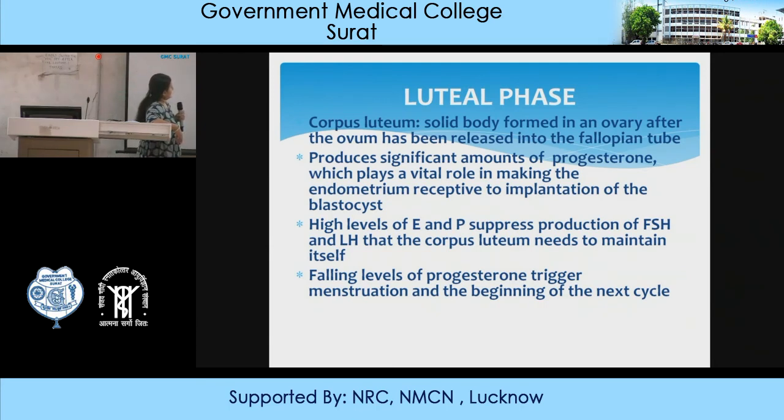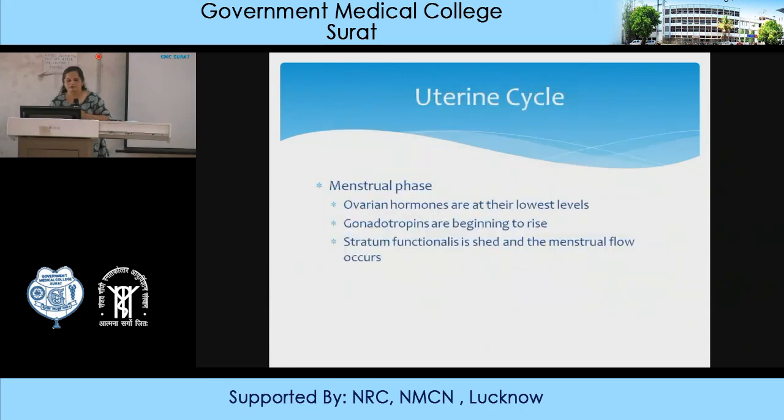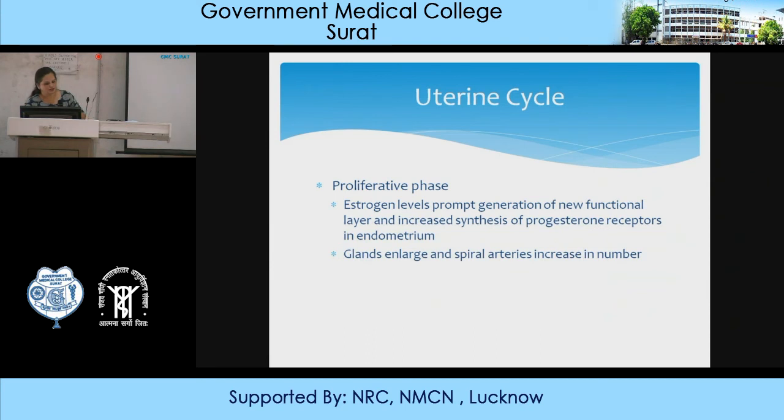So this is how the different phases of the menstrual cycle take place. Ovarian hormones are at the lowest in the menstrual phase, gonadotrophins are beginning to rise, that is FSH and LH, and the stratum functionalis is shed and the menstrual flow will occur. These are the different changes in the different organs. In the proliferative phase, the estrogen level prompts generation of new functional layers and increased synthesis of progesterone receptors in the endometrium. The glands then enlarge, and spiral arteries increase in number.